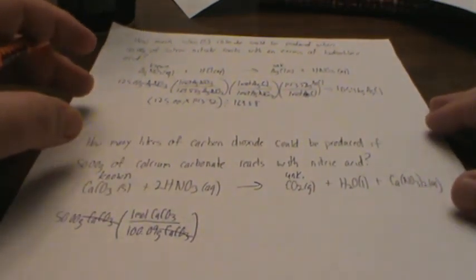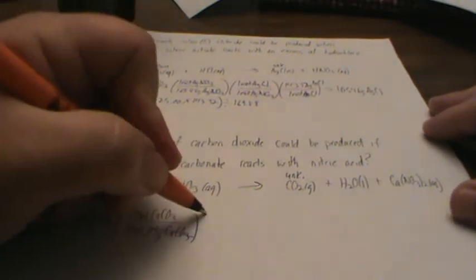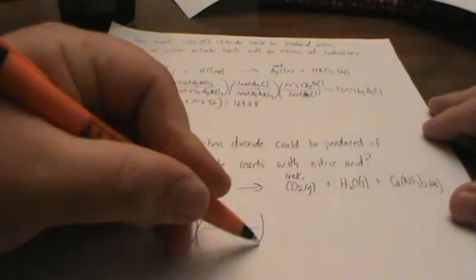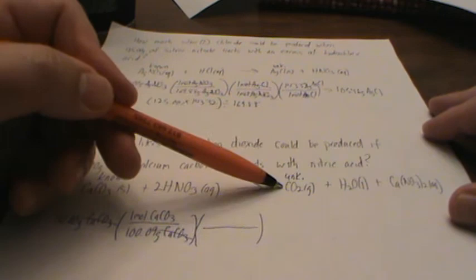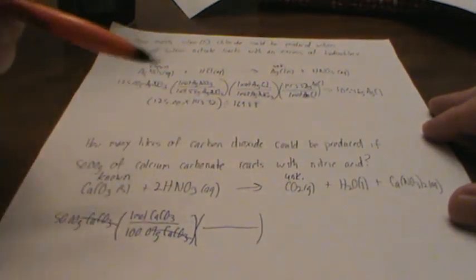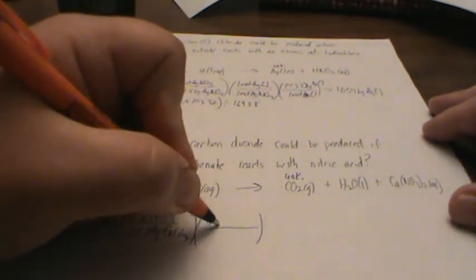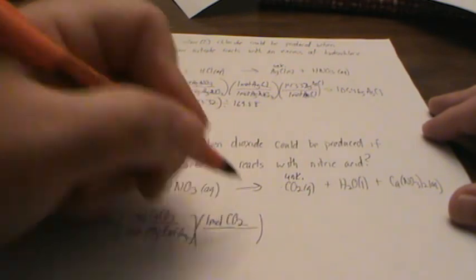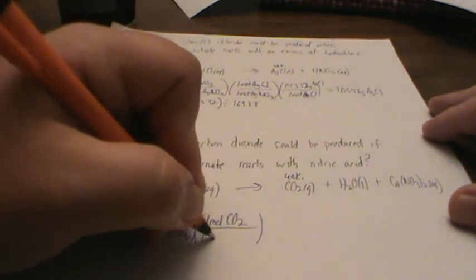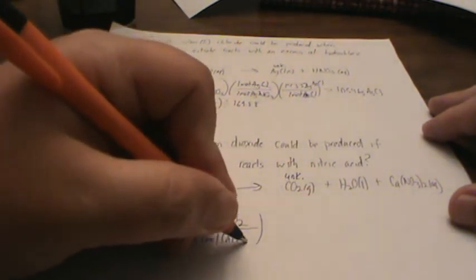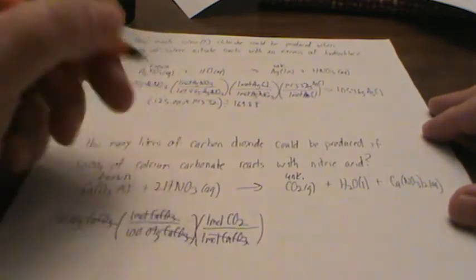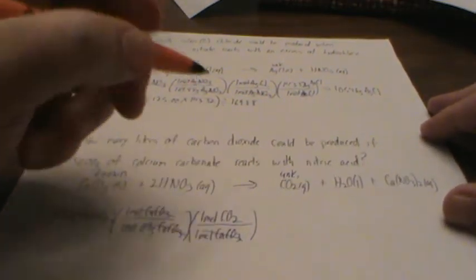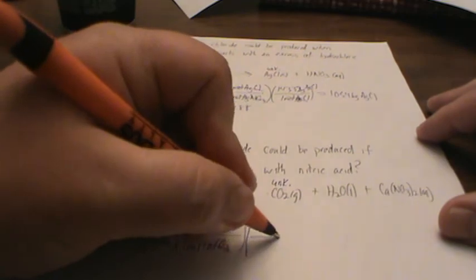Next step is to go to moles of unknowns. So our mole-to-mole ratio, well, if we look in front of our unknown, we have a coefficient of 1. In front of our known, we have a coefficient of 1. So 1 mole CO2 over 1 mole CaCO3. So moles of calcium carbonate get canceled out. The last step, the amount of our unknown.